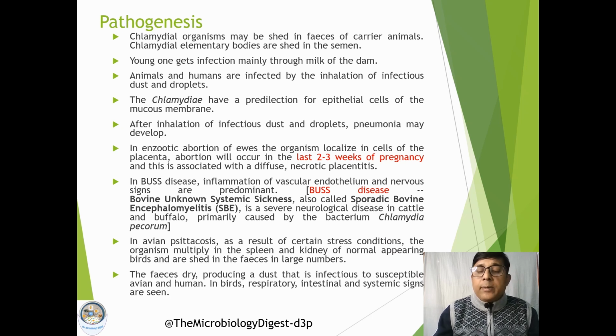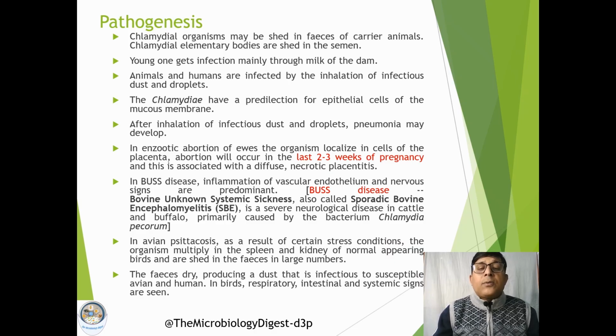Now these elementary bodies are responsible for infecting other healthy, susceptible animals. Once an animal gets infected by inhalation, through dust or droplets, these elementary bodies start multiplying after entering the host body.